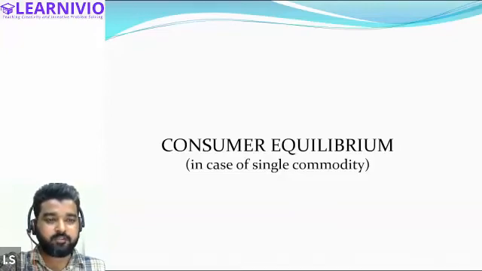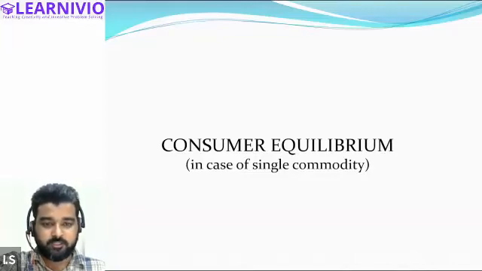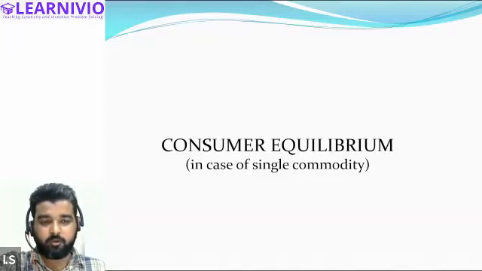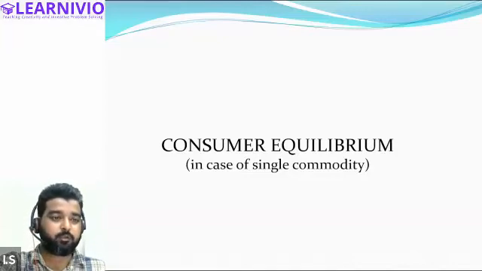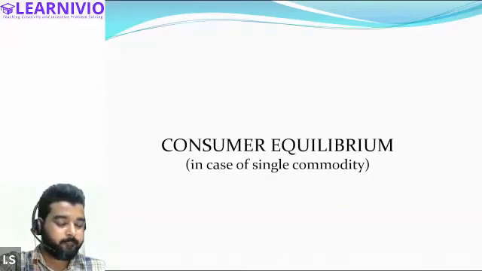So in the previous class we have only covered the single commodity case. In today's session we will be discussing the double commodity case as well. But before proceeding with the double commodity case, we will first revise everything, then only we will proceed further. All right.